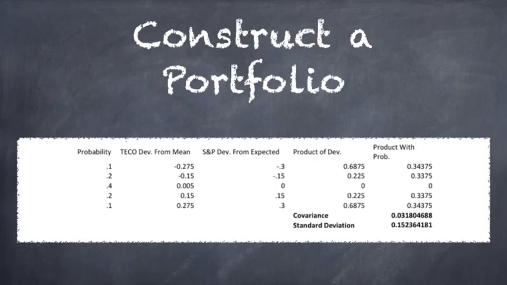And to substantiate the point, what we did is we created a table, as you see here on the screen, and we ran another covariance and another standard deviation based on our constructed portfolio and the assumptions created. What we did come out with was a new covariance of 0.031804 and a new standard deviation of 15.23%. So since standard deviation increased, the risk and return possibly could increase as well.